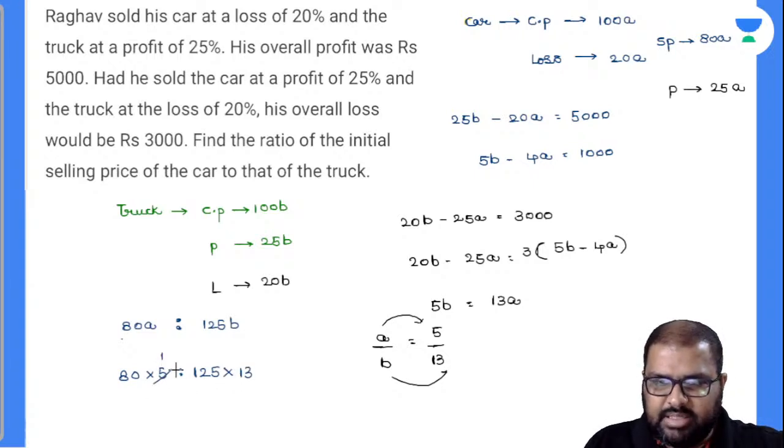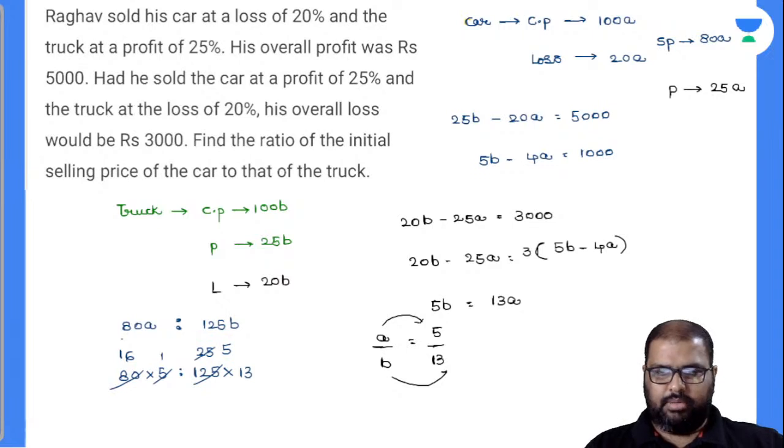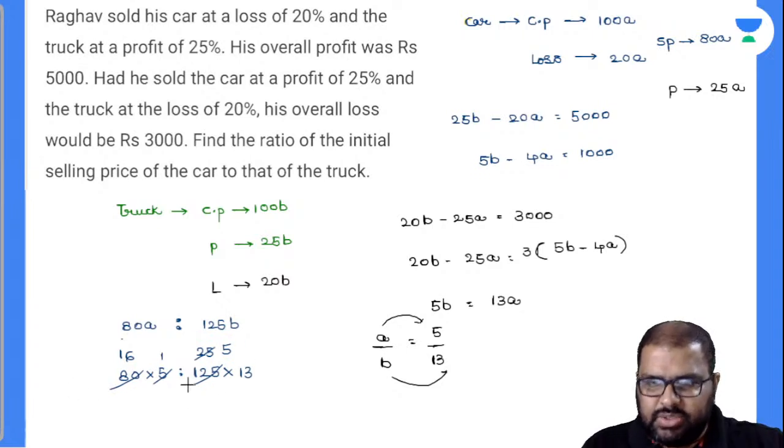So this is 5 1s are, this is 5 25s are. So this is 5 5s are, and this is 5 1s are, 5 16s are. Am I right or wrong? Perfectly. 16 5s are 80. So your answer will be 16 is to 65. How many of you got this there?